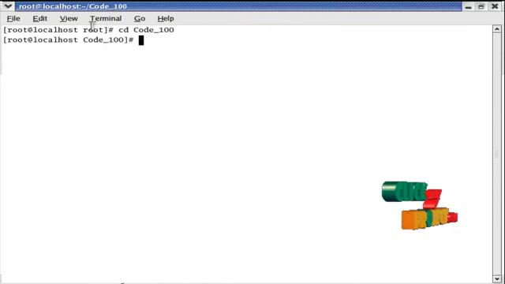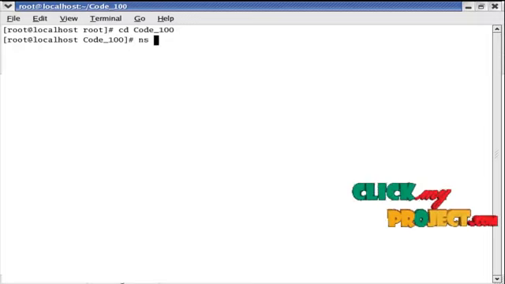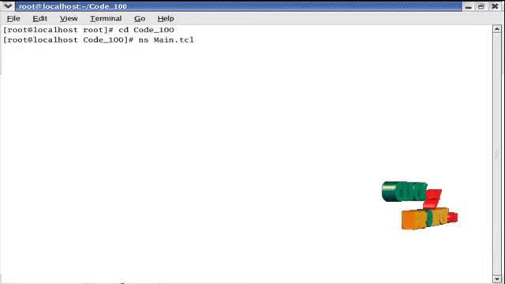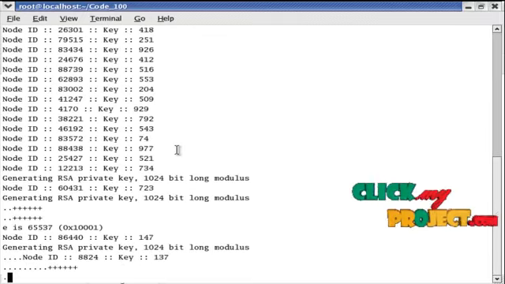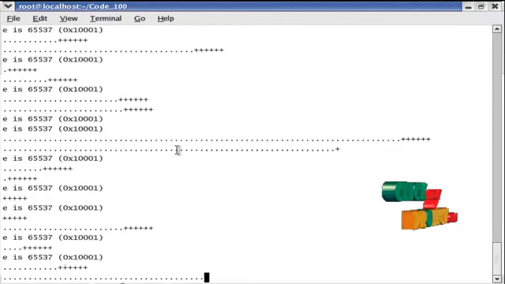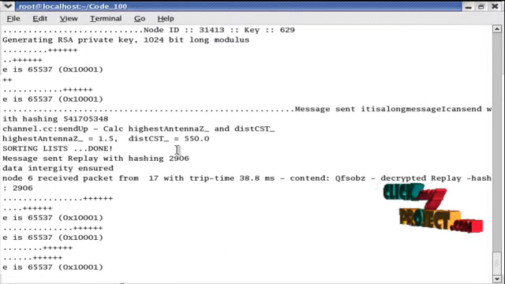Now the directory is changed from root into code_100. Here I type ns space main.tcl. This command is used to run our main.tcl file. Now run the project. Node ID and the key value are generated here. The encryption and the decryption are done.